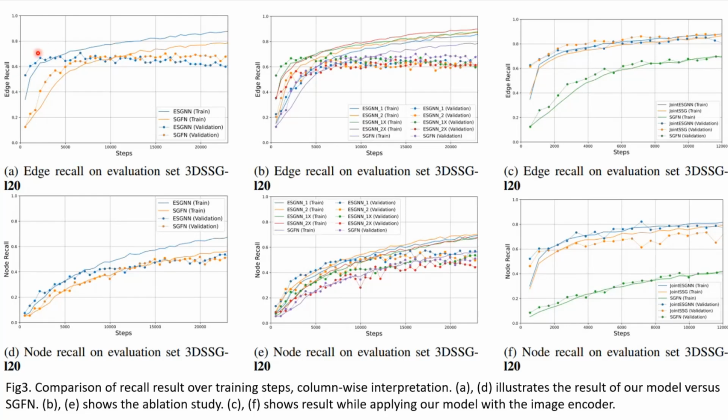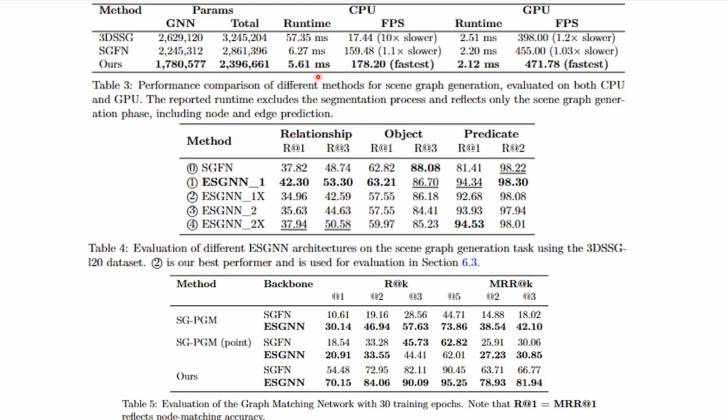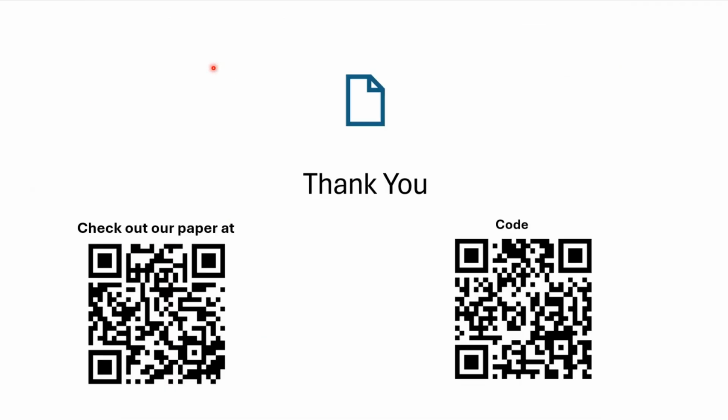Our method achieves significantly lower time for convergence. Here we have somewhere around 5,000 steps compared to 10,000 steps for scene graph fusion. We also do an ablation study, and we also test on JointSSG, which has an image encoder, and we had a similar result. Our method not only surpasses in convergence time, but also has competitive prediction results, as you can see on the screen. Besides, we also have lower inference time and fewer model parameters, which enables implementation in real scenarios. For more detail, please check out our paper and our GitHub for the code implementation.